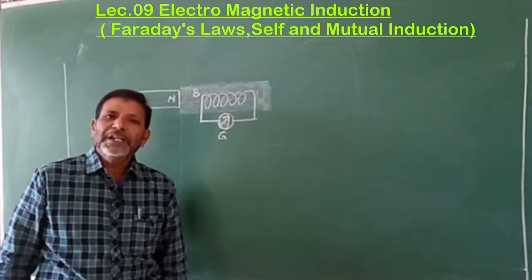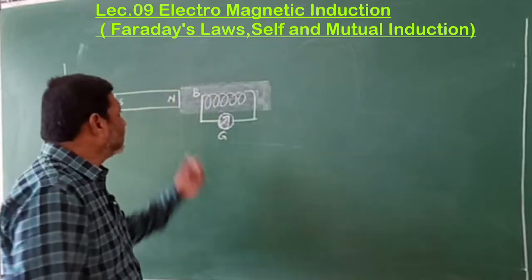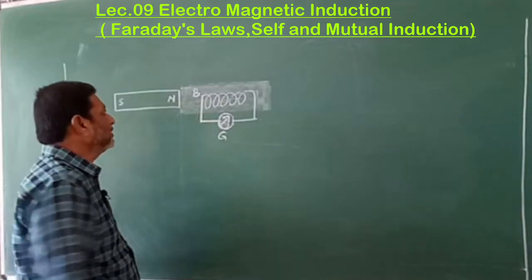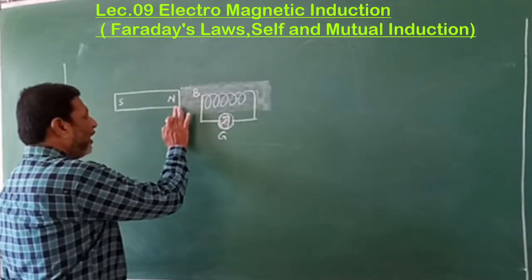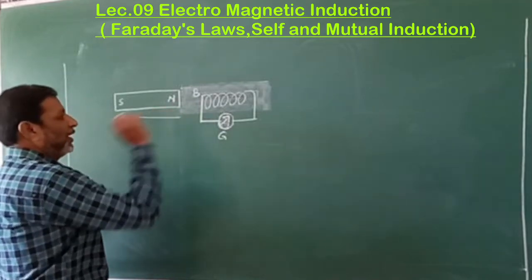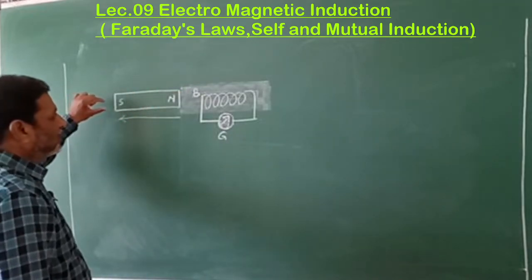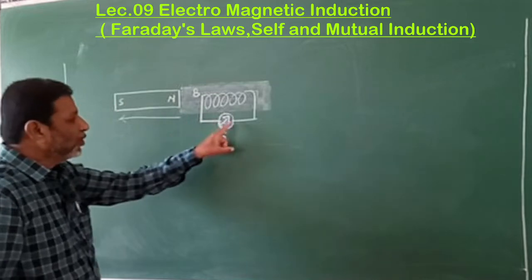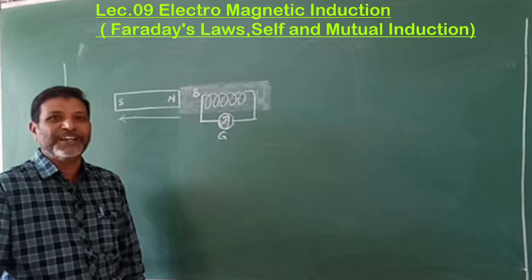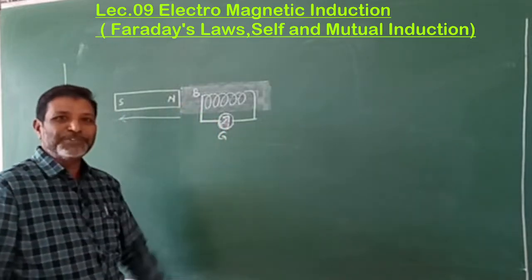Then the next step is that, instead of keeping this magnet and the coil both at rest, the magnet is taken away from this coil. When this magnet is taken away from the coil, it is found that there is a deflection. Then he got the idea: yes, now there is a deflection, which means current is produced.